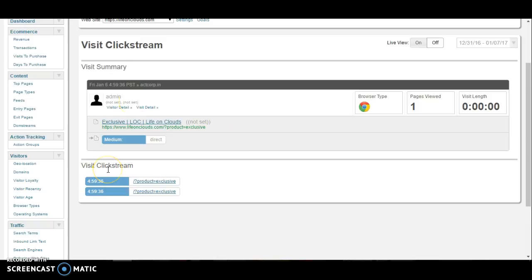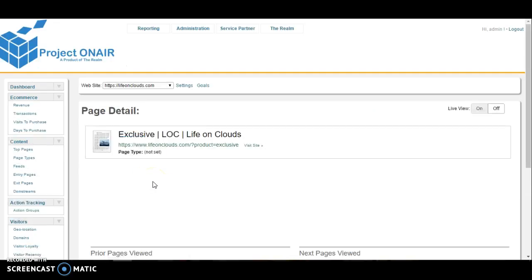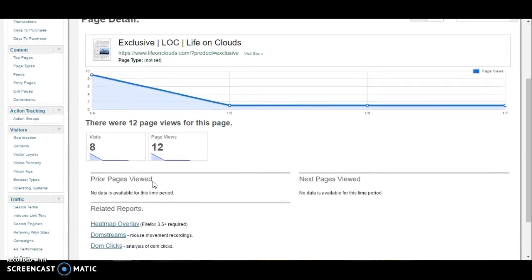Now what is clickstream? Clickstream shows you the click behavior, the mouse behavior or the content behavior of your particular page. Now this visitor is actually admin, that's me, but anyway, this visitor has clicked on these particular sites. Let me click here and see what it's all about.